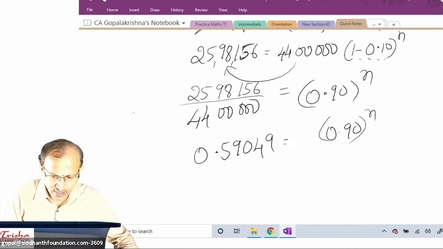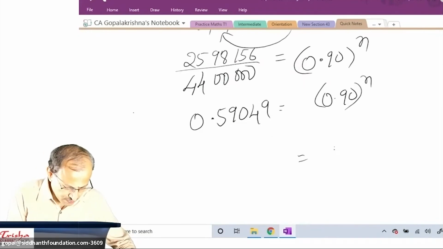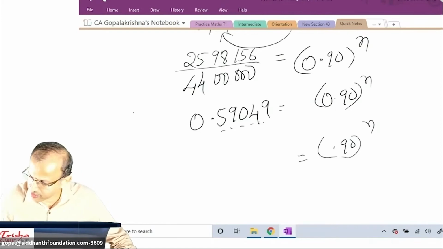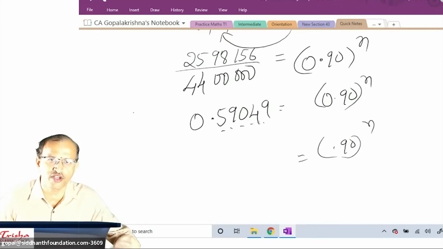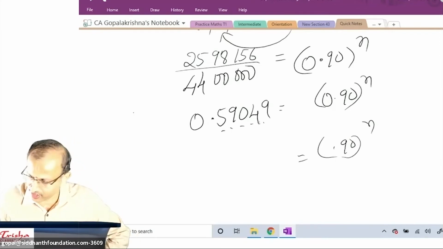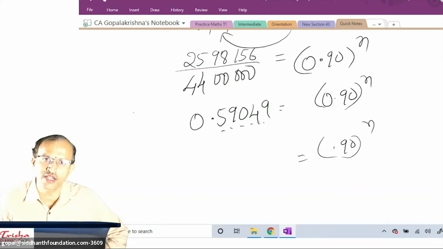All of you try using the calculator. 0.9 to the power n. This answer is 0.9 to the power what? 0.9 into 0.9 equals, square is 0.81. All of you try in the calculator. Square is 0.81. Cube is 0.729.